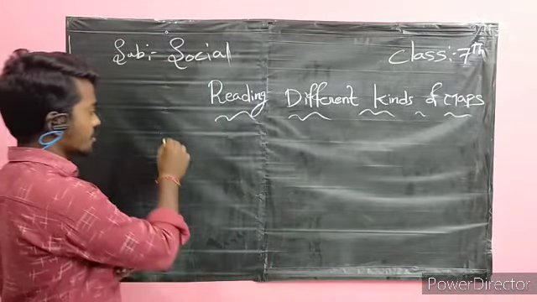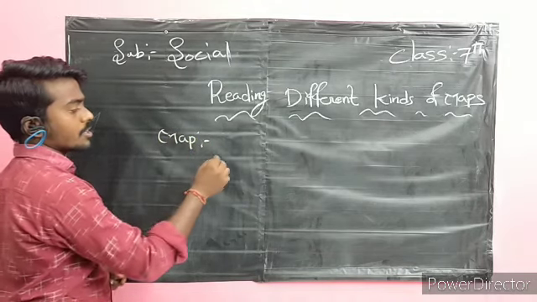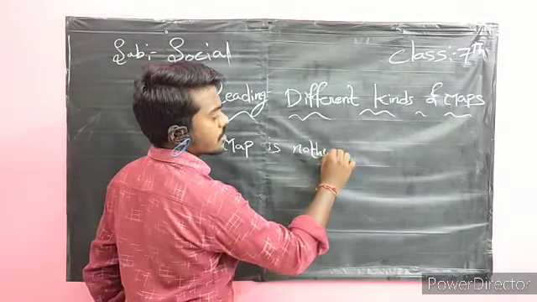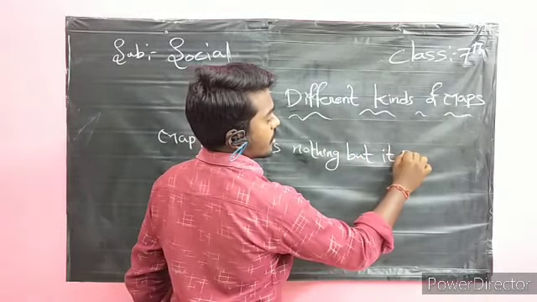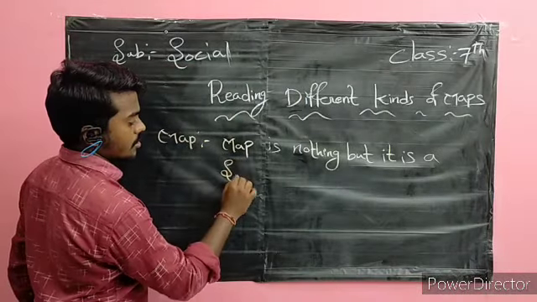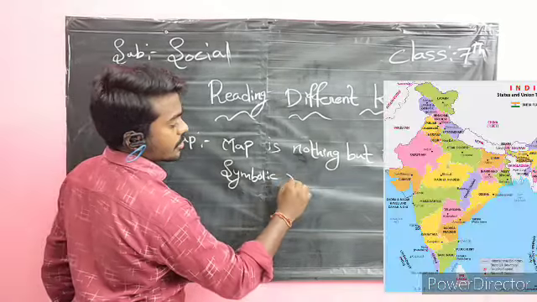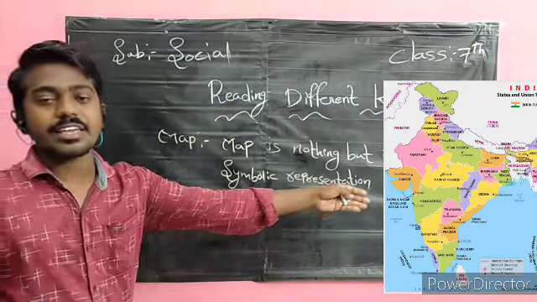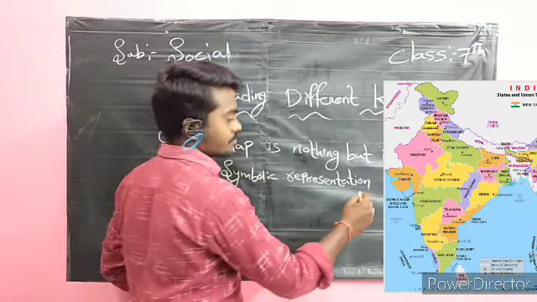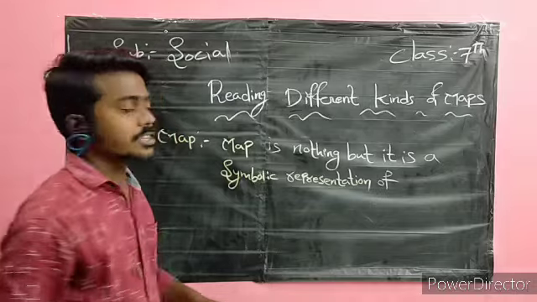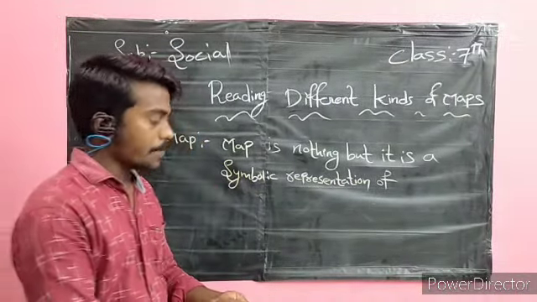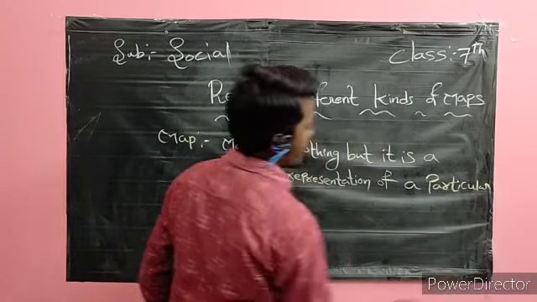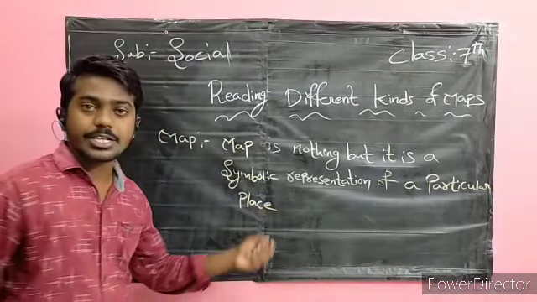What do you mean by map? Map is nothing but a symbolic representation of a particular place. Okay, understood everything?